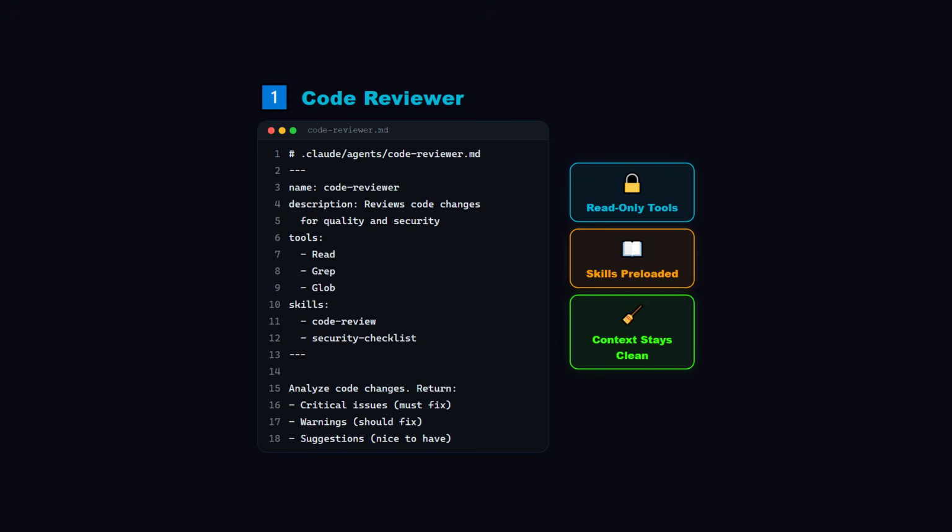They're injected at startup. You just say, review the changes in the auth module, and it goes to work in its own context. Reads every file, checks every pattern, comes back with a structured report. Your main conversation? Still clean, still focused, still has room for your actual work.